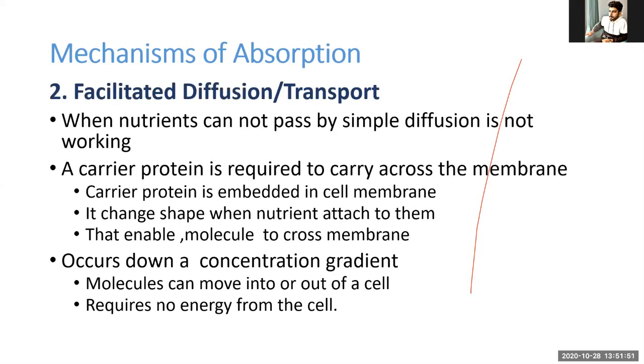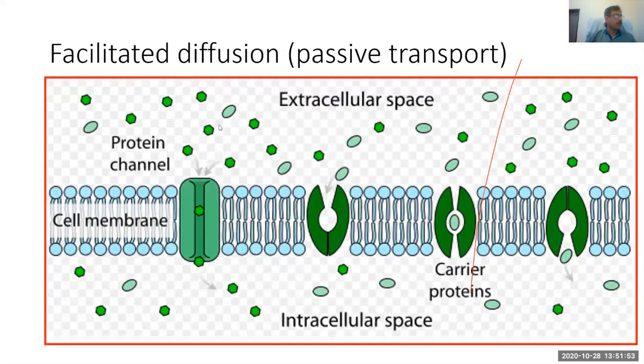Again, there is no energy requirement from the cell. Here you can see this is the protein channel, and this is the extracellular space with the available nutrients, and this is the carrier protein. The nutrients enter the carrier protein, it changes its shape and then it carries them to the intracellular space. So simply due to the provision of a carrier protein, the nutrients or molecules or ions get passed through the cell membrane.